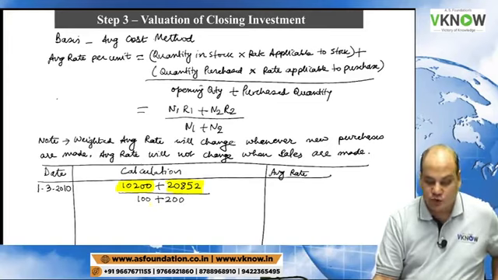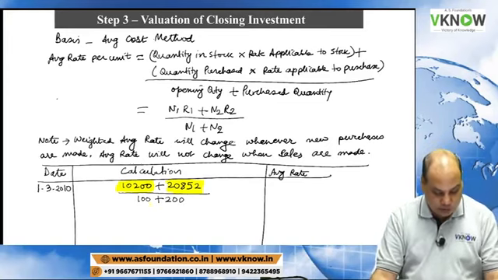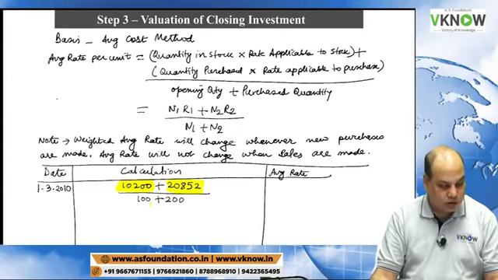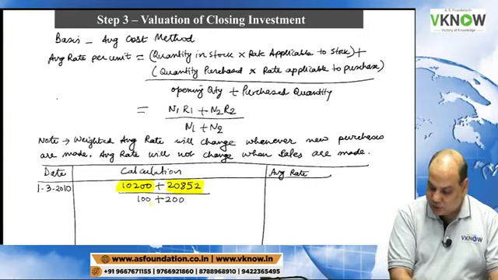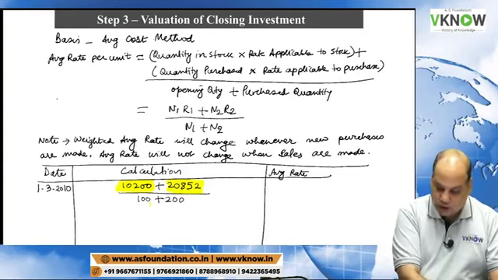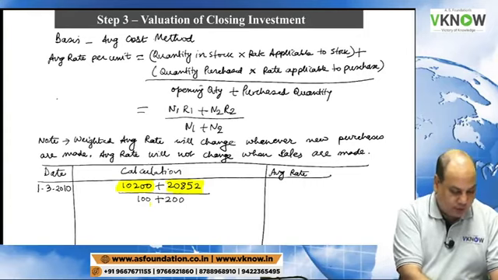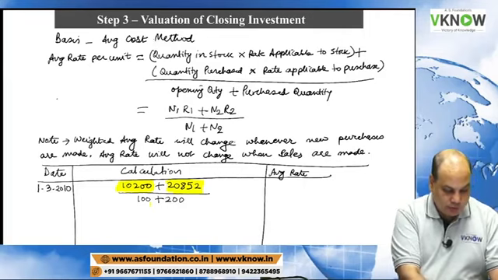Denominator we have 100 plus 200. So take your calculator and find out the average rate. When you made a purchase, your average rate will be 10,200 plus 20,852 divide by 300 quantity.